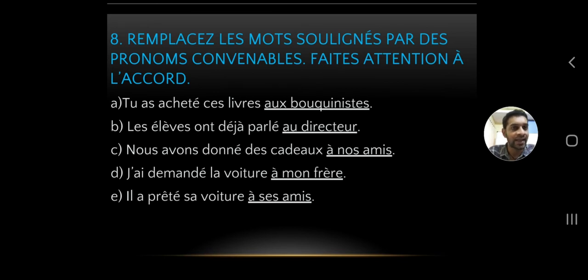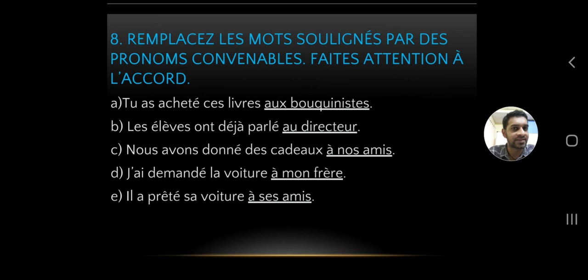You can see aux bouquiniste, it's underlined. You have to replace it using a pronoun. So what pronoun will we be using? We'll be using the indirect pronoun because we got a preposition in it, right? À and les together make aux.